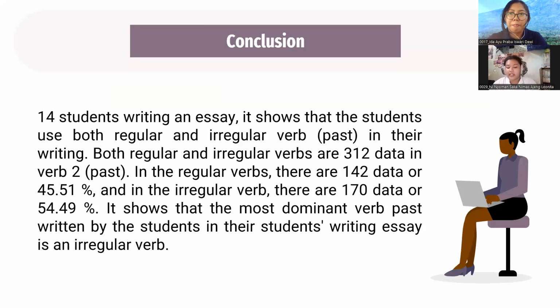In the conclusion, it can be concluded that the 14 students writing an essay show that the students used both regular and irregular verbs or past in their writing. Both regular and irregular verbs are 312 data in verb to or past. In the regular verbs, there are 142 data or 45.51%, and in the irregular verbs, there are 170 data or 54.49%. It shows that the most dominant verb past written by the students in their student writing essay is an irregular verb.